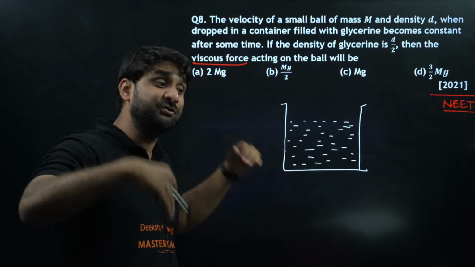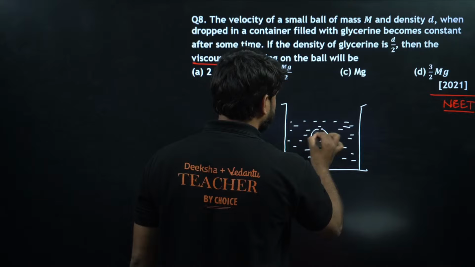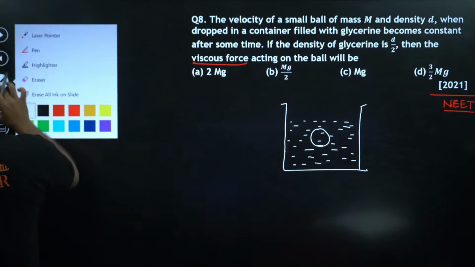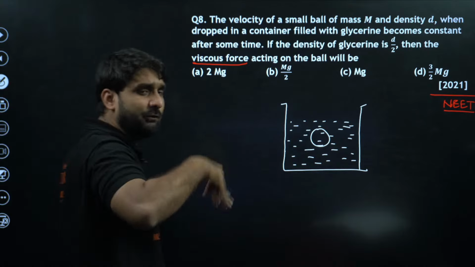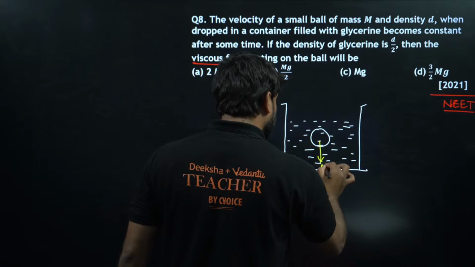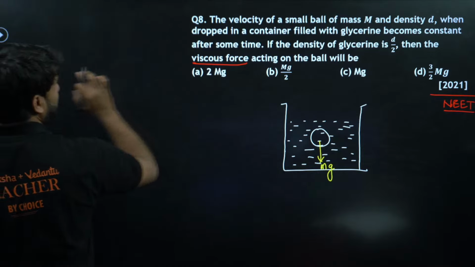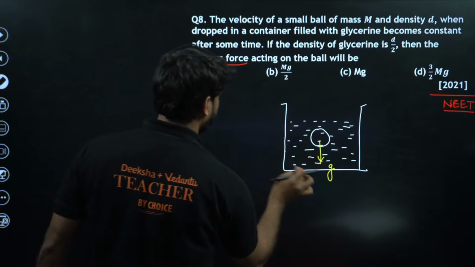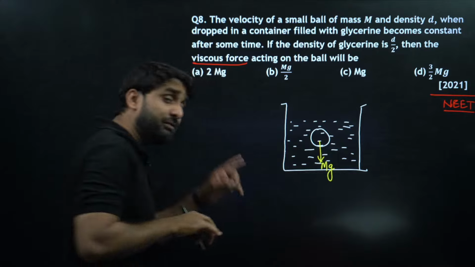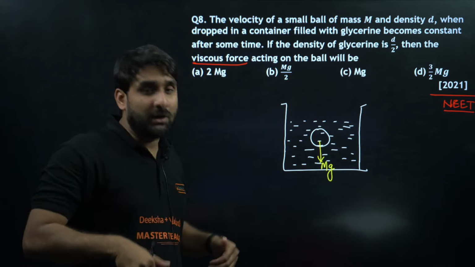It means that viscous force is acting. Let's say the ball is here, my dear champion. When we drop anything inside the fluid, the weight of the body goes in the downward direction. This is equal to mg, but here the capital M is the mass of the ball, so we write capital Mg. This is the weight of the object, which always acts vertically downward.